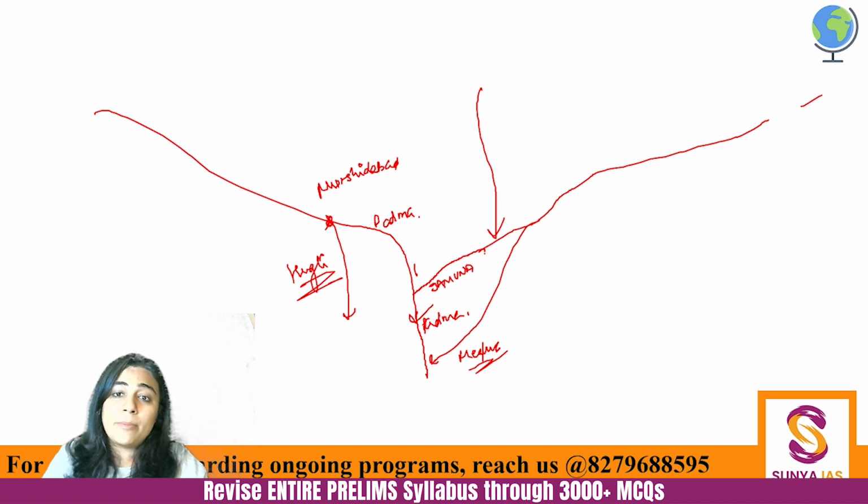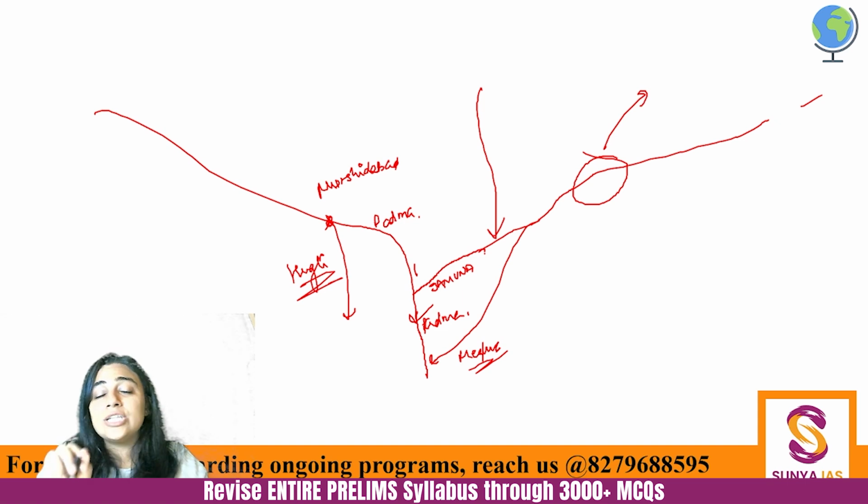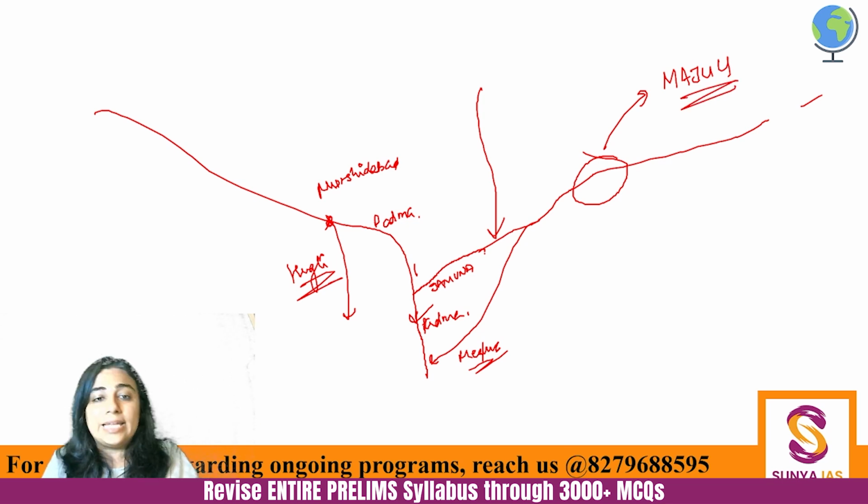So remember that. Now within this Brahmaputra's domain, in the state of Assam, there is the largest riverine island of the world. Not of India, not of Asia, but the largest riverine island of the world, which is Majuli Island. And what does riverine island mean?